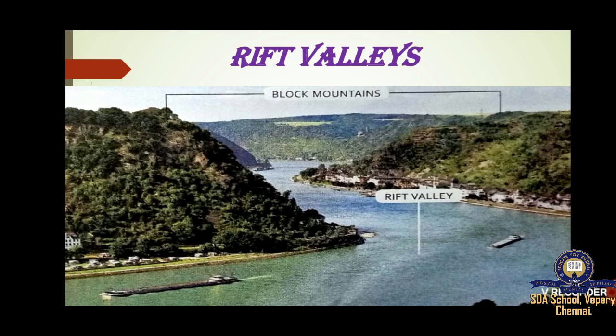Rift valleys are formed in the following ways. What are the ways? The subsidence of the block between two faults. The upliftment of two blocks on either side of the faults. Rift valleys are also called grabens in German. A graben means a trough-like depression. Usually the rift valleys are long, narrow and very deep. They are usually bounded by block mountains.